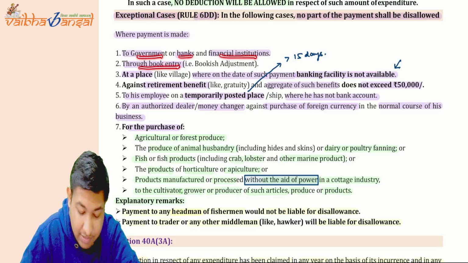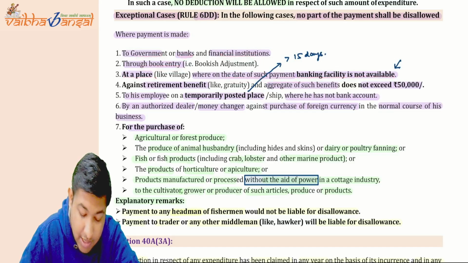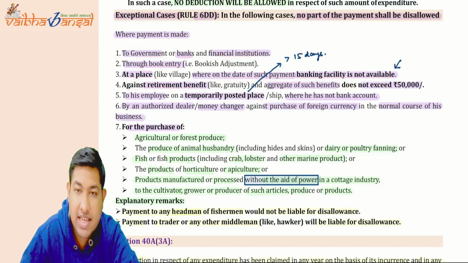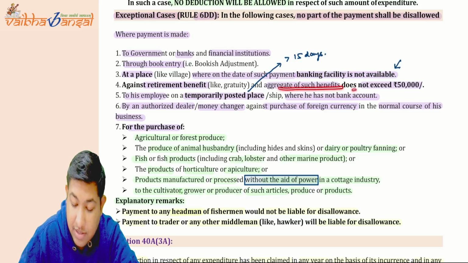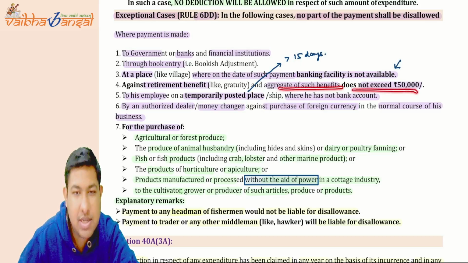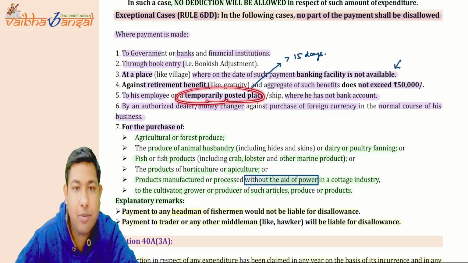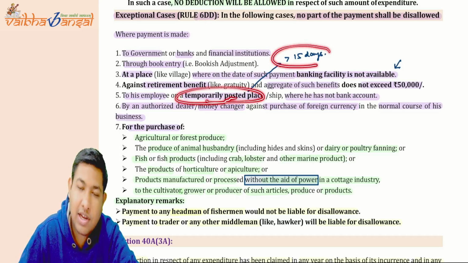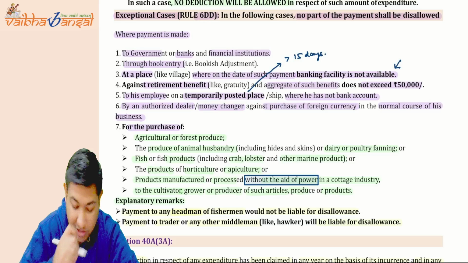Okay. Bank entry at a place where banking facility is not available; against retirement benefits like gratuity and such other benefits, not exceeding 50,000 rupees; or if the employee is temporarily posted at some place and does not have banking facility there, then it is allowed, you can pay more than 10,000 rupees. Now what is temporarily posted? It is greater than 10 to 15 days, okay.